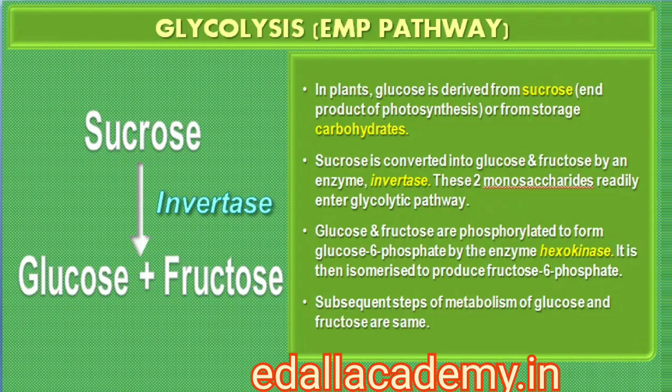In plants, this glucose is derived from sucrose, which is the end product of photosynthesis, or from storage carbohydrates. Sucrose is converted into glucose and fructose by the enzyme invertase, and these two monosaccharides readily enter the glycolytic pathway. Glucose and fructose are phosphorylated to give rise to glucose 6-phosphate by the activity of the enzyme hexokinase. This phosphorylated form of glucose then isomerizes to produce fructose 6-phosphate. Subsequent steps of metabolism of glucose and fructose are same.